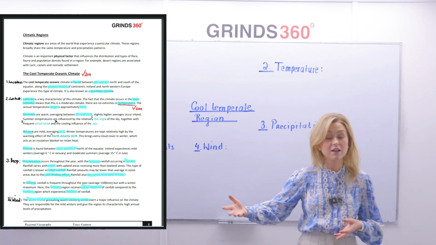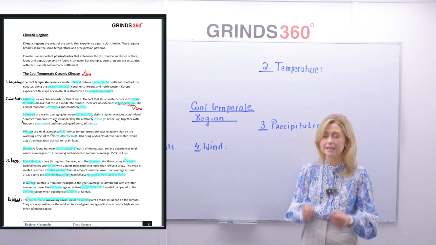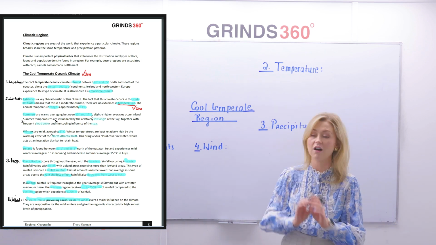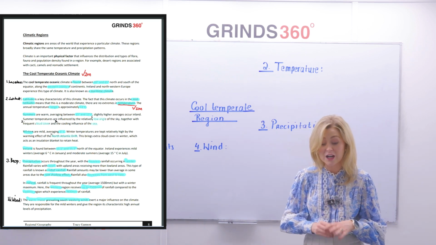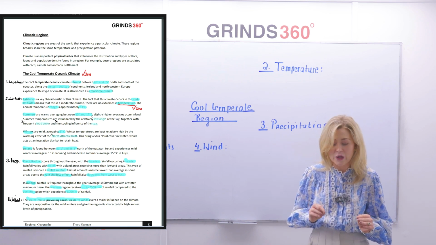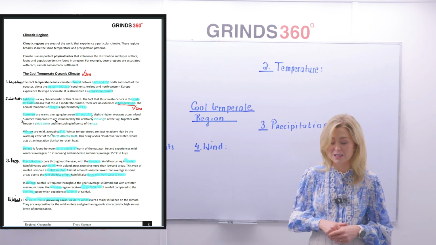There's more rainfall in Ireland along the west coast than the east. And that's the same for everywhere that experiences this climate type. It's due to the prevailing winds. Now in Ireland, rainfall frequently occurs throughout the year. It averages around 1,500 millimeters per year, with the maximum in winter. So there's a winter maximum here.